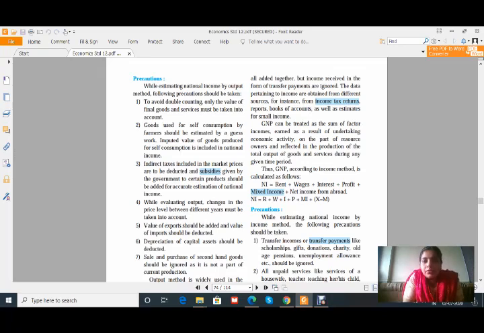Indirect taxes included in the market price are to be deducted, and subsidies given by the government to certain products should be added for accurate estimation of national income. Nowadays indirect taxes are not there because GST has come. So while calculating the national income, we have to calculate the GST according to the CGST and SGST.